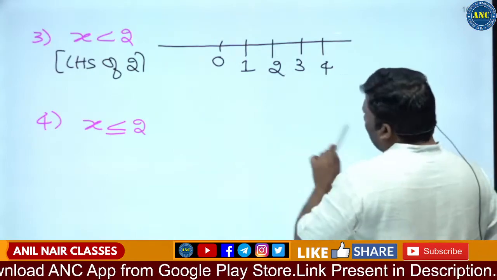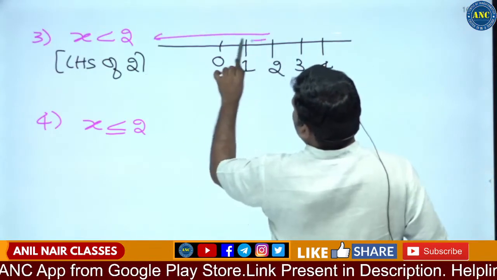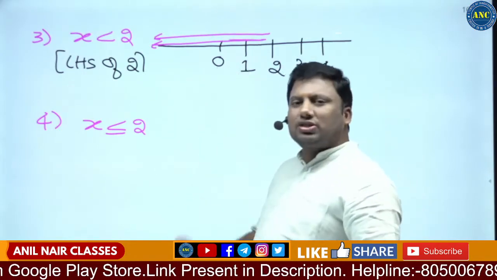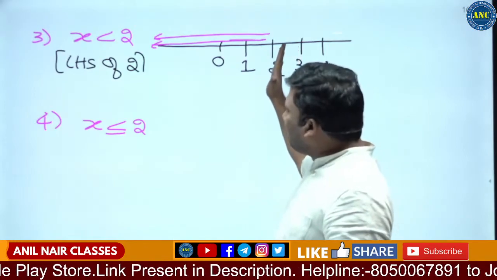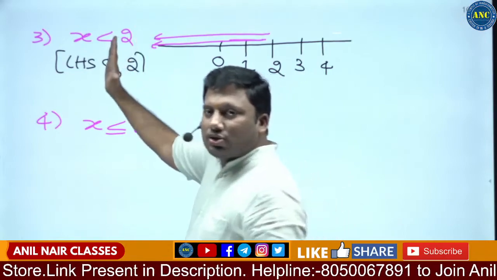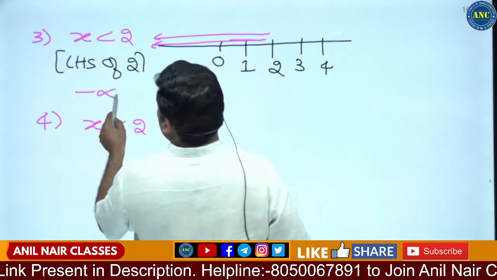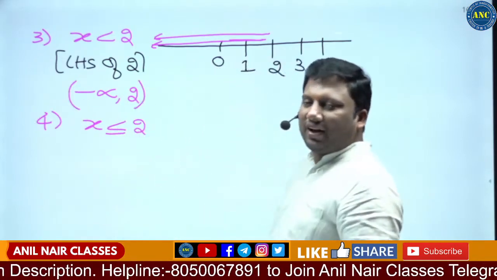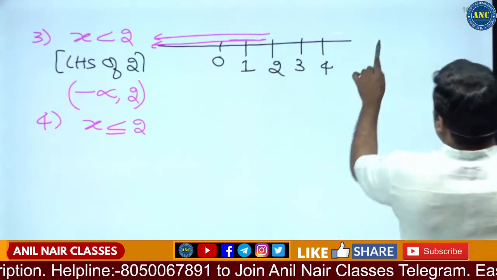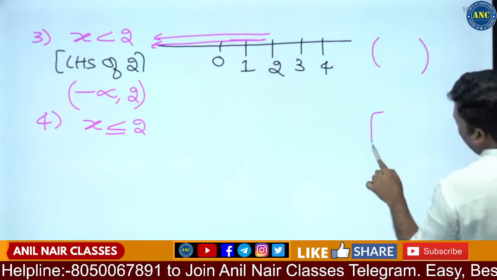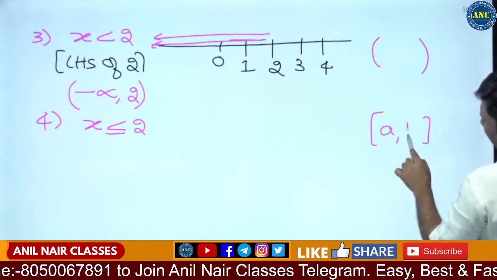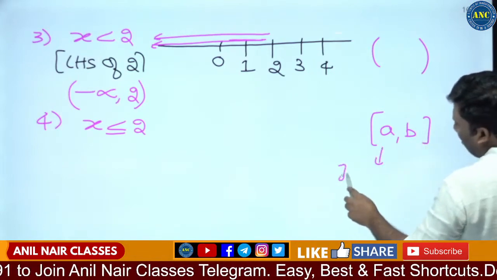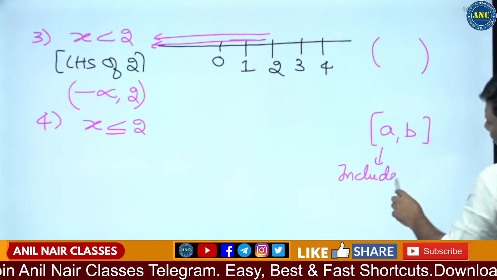I need a value which is less than 2. In some textbooks they will write it like this. It can be 1, 0, minus 1, minus 2, and so on up to minus infinity. So the answer can also be written as minus infinity comma 2. What is the difference between these two brackets? One is an open bracket, another is a closed bracket. When I write it in this shape, it means it includes a comma b.